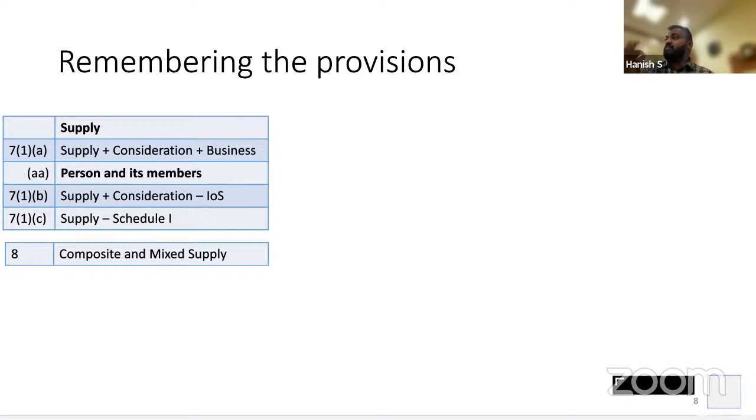What is this? Simple. CAPS, you paid money, you got one CAPS material. That CAPS material is the reason why you came to CAPS, or you wanted to attend Hanish's GST class. Tell me frankly. Hanish sir, it's the GST class. GST obviously. Yeah, perfect. That's why you came. Yeah. Don't say this to Chetty sir.